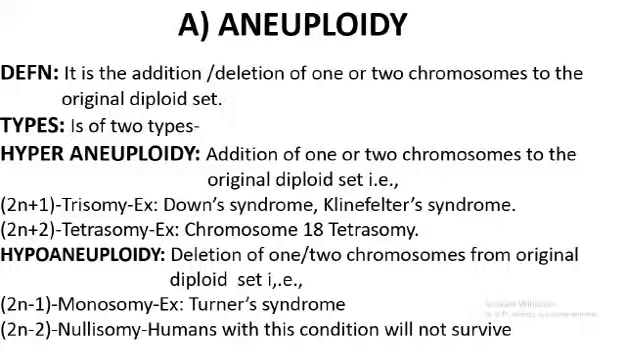So this is with regard to aneuploidy. Remember, addition or deletion of one or two chromosomes to the original diploid set is called aneuploidy. It is of two types, hyperaneuploidy and hypoaneuploidy. Hyperaneuploidy is again of two types, 2n plus 1 trisomy, 2n plus 2 tetrasomy. Hypoaneuploidy is of two types, 2n minus 1 monosomy, 2n minus 2 nullisomy.